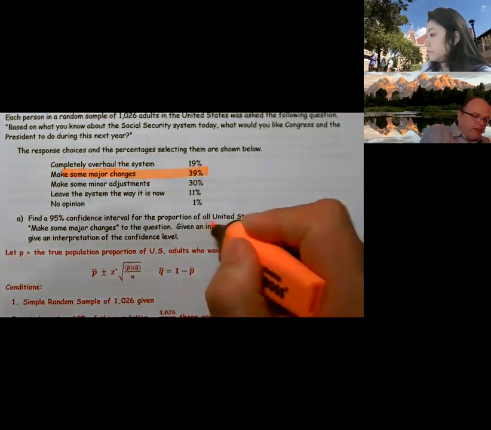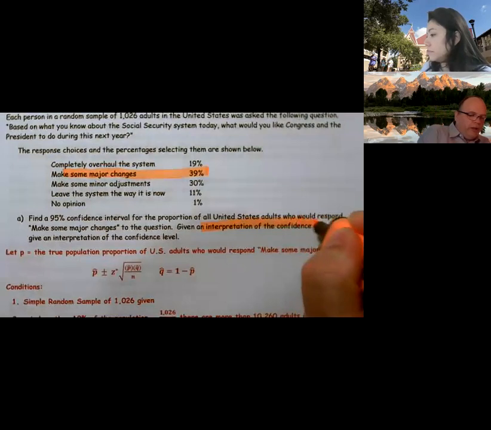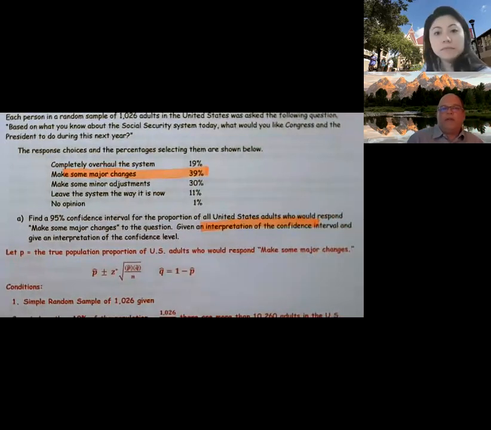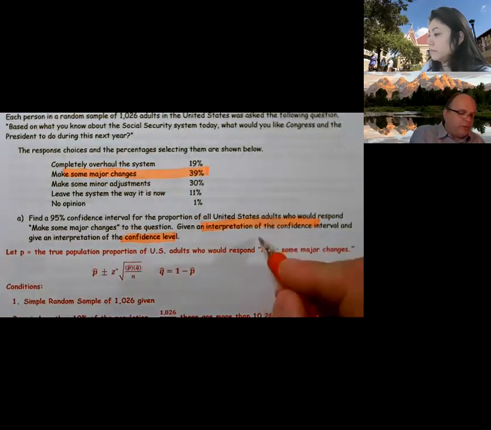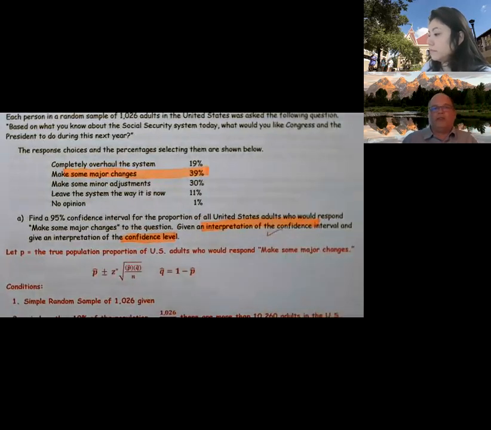Now, I'll be perfectly honest with you. They don't have to tell you to interpret the interval. You have to do that every single time. This part, we'll address that in a moment, you'd only have to do if they ask you. So the confidence level, you only have to do if they ask you. If you always do it, it's not wrong, but the interpretation of the interval must be there every single time.